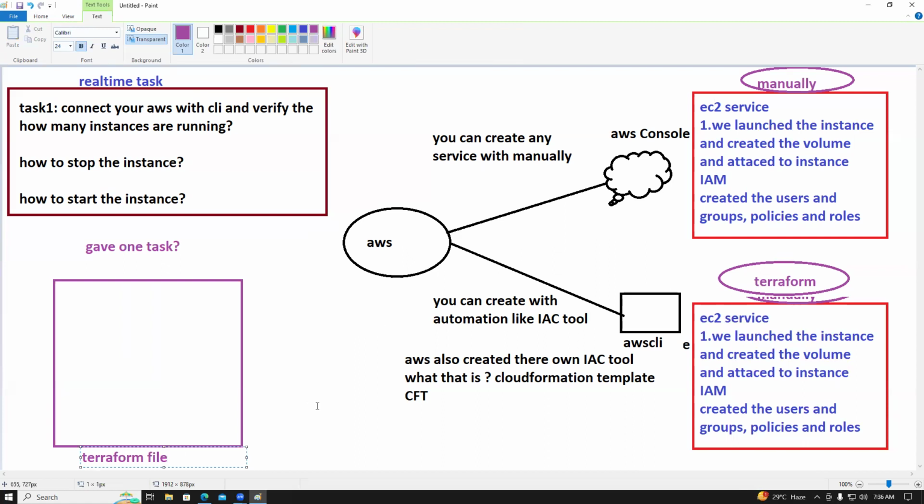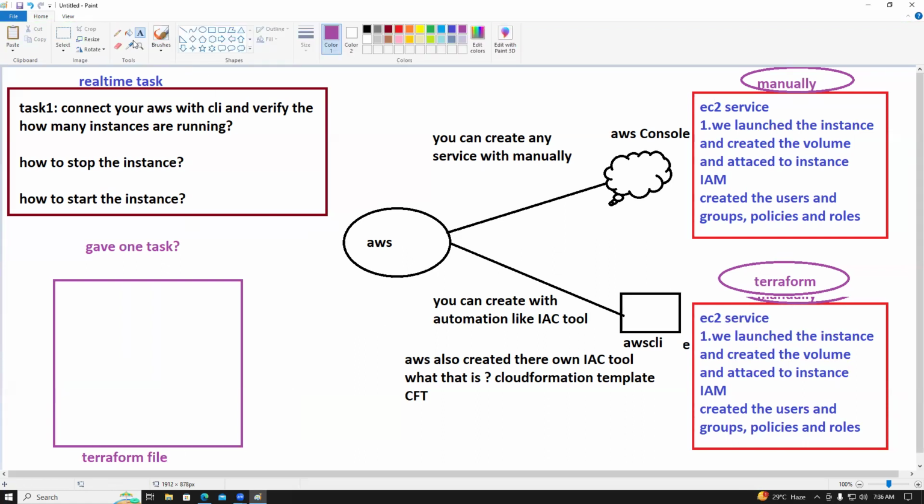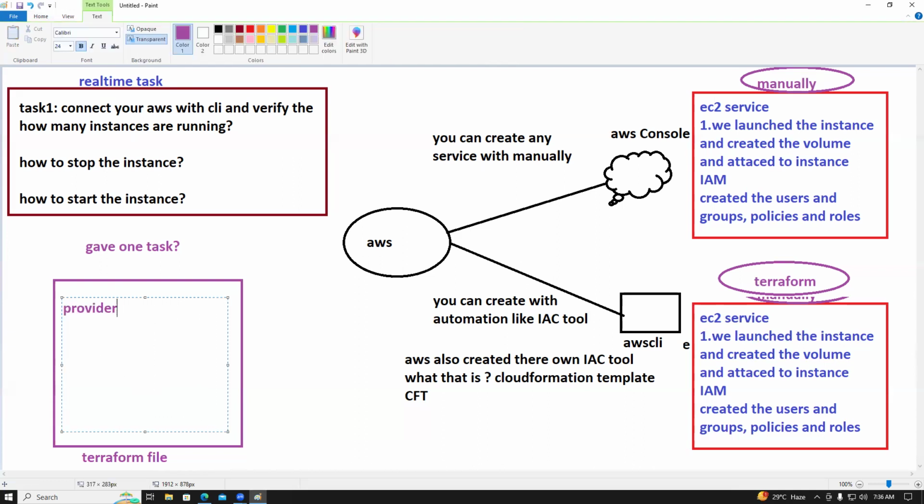In the Terraform file, what are the blocks we added? We added the provider block. Then the resource block. How many resource blocks did we add? We added two resource blocks, right? One resource block is for the EC2 instance, and we named it web. The second EC2 instance we called web 2, right?